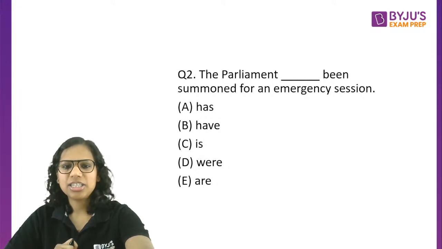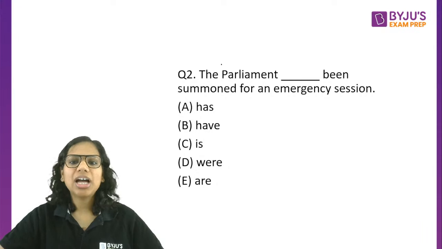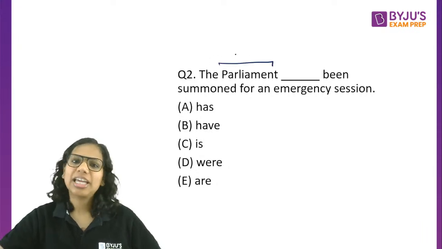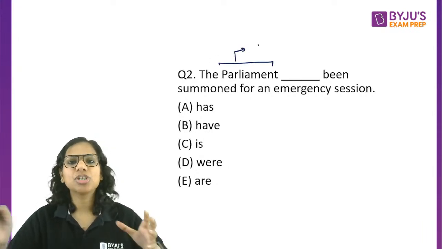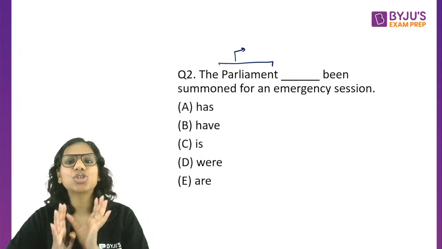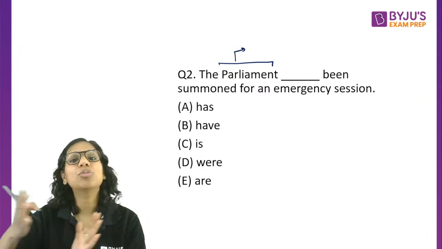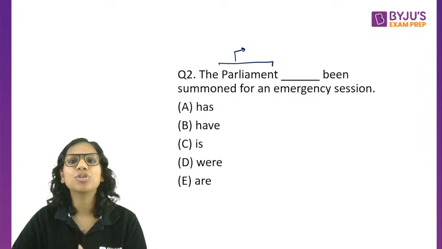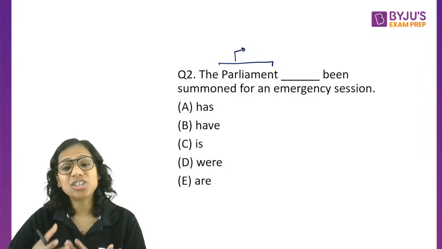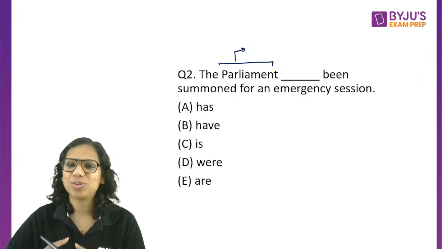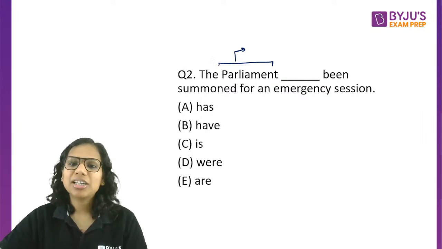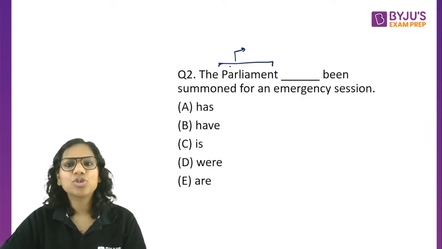All right, now, again, the parliament is a collective noun. A parliament is also a collection of members, right? An MP is a member of the parliament. The legislative assembly is also a collective noun, right? So the parliament, now all the members would be summoned, right?